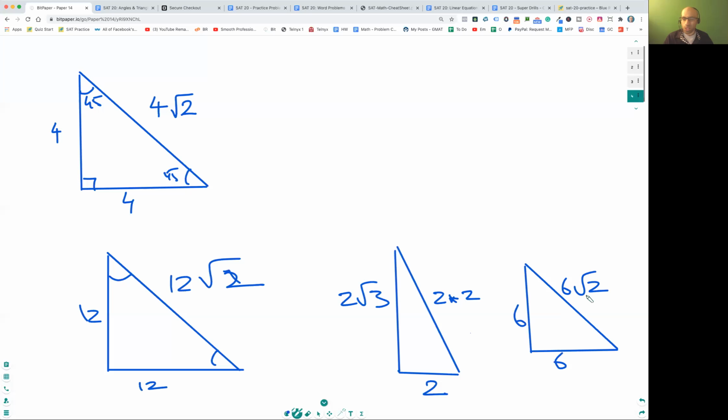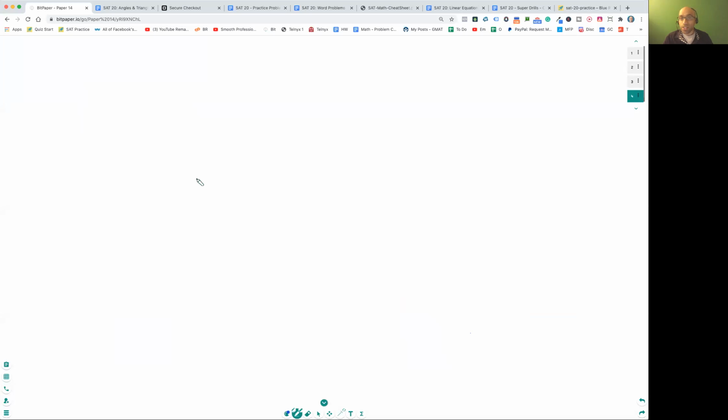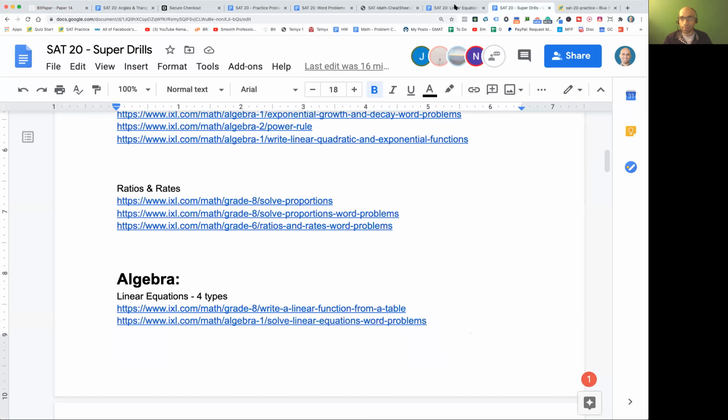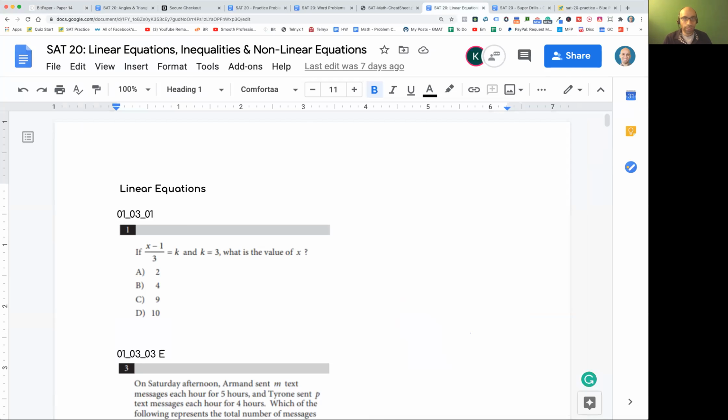Yes, they do give them to you at the start, but you need to have it in your head. It's much easier. I wouldn't recommend going back and looking at the sheet, right? But I think it's much easier if you understand it, because sometimes you wouldn't even know it's a 30, 60, 90, right? And then you'll have to solve it. Let's look at a problem here, for instance.